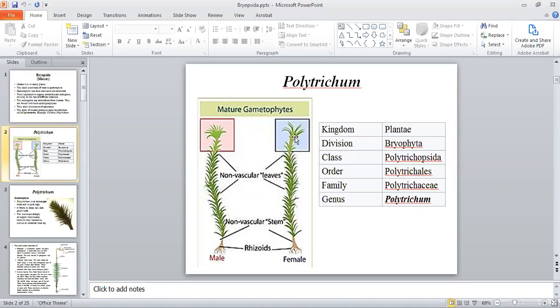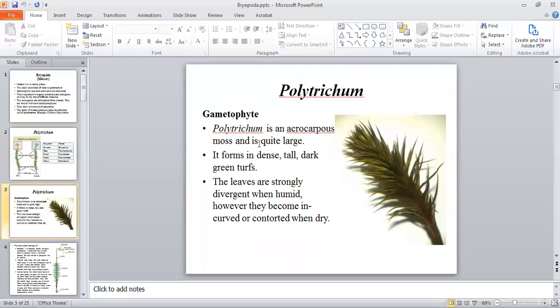This is the systematic position of Polytrichum. It belongs to kingdom Plantae, division Bryophyta, class Polytrichopsida, order Polytrichales, family Polytrichaceae, and genus Polytrichum. The gametophyte of Polytrichum is Acrocarpus. Acrocarpus means Antheridia and Archegonia will be produced in the form of clusters on the tips of the branches. The opposite of Acrocarpus is Pleurocarpus. That means that the Archegonia and Antheridia will be produced on lateral branches.